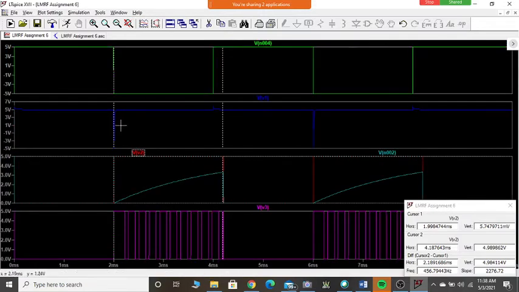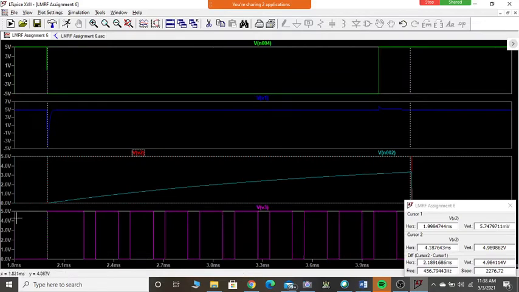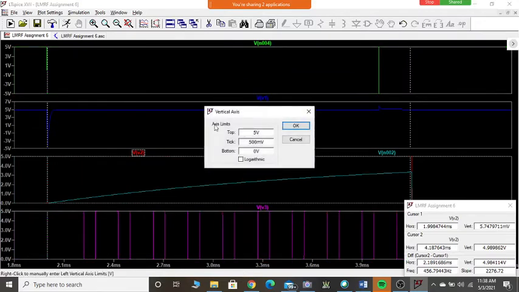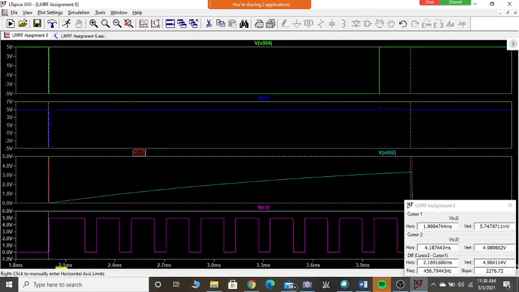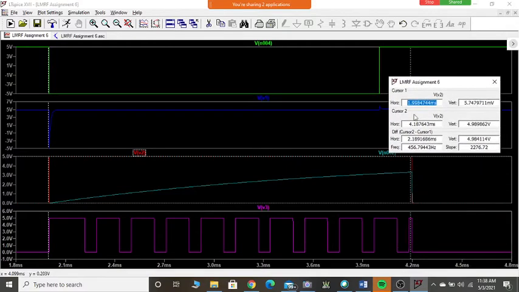See now? Carefully observe here. I'll just change this scale to 6 and -1 so that you can see that square wave properly. Can you see now? How many cycles? See, the first one is slightly bigger, longer in length. As I said, what will be the time period? It will be more than 138 microseconds.